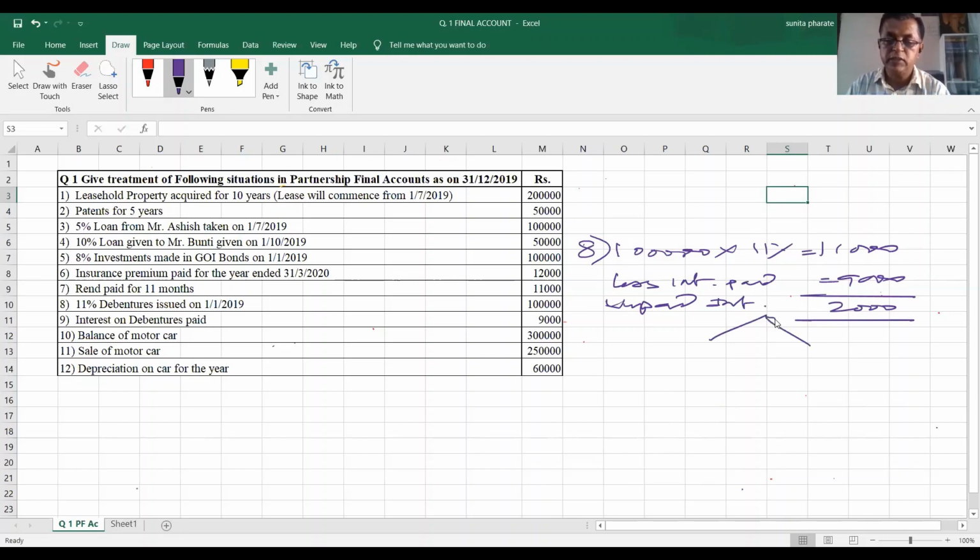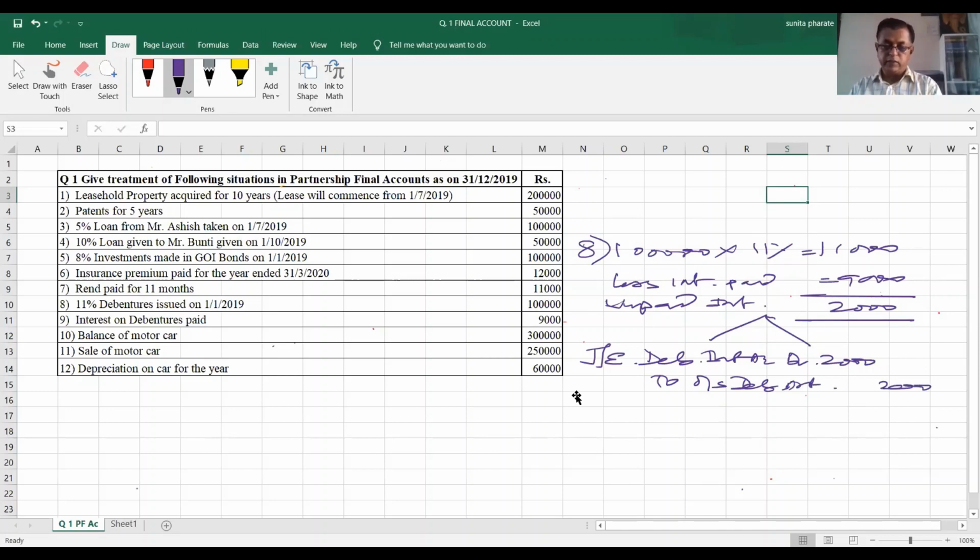The adjustment journal entry will be like this: debenture interest account debit 2,000 to outstanding debenture interest 2,000.